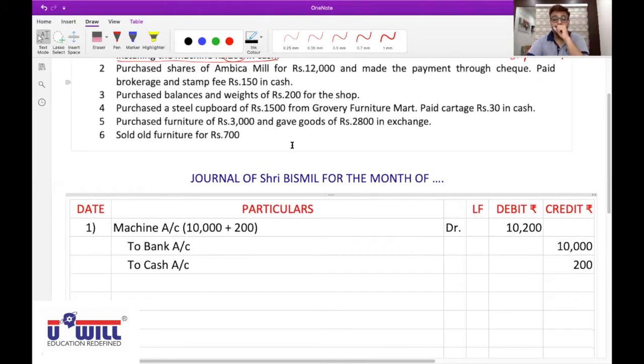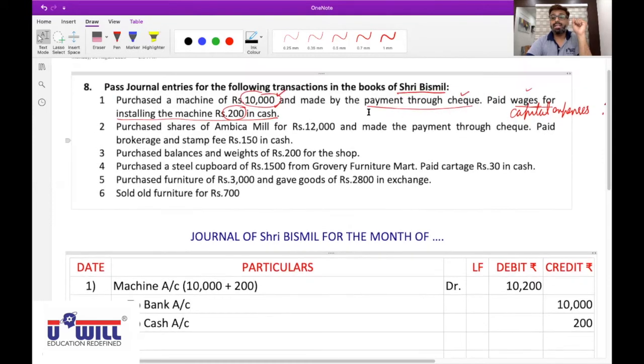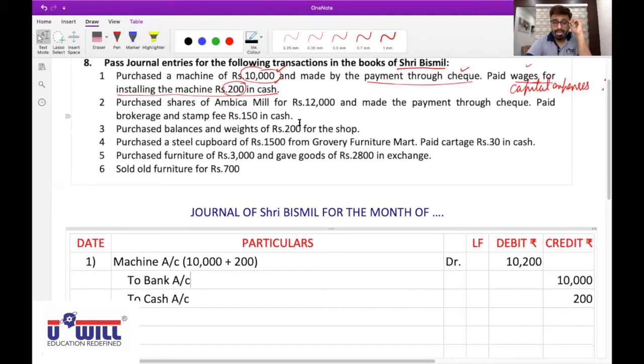Second effect. Bank is the giver. Rule: credit the giver. Bank account. To bank account 10,000.